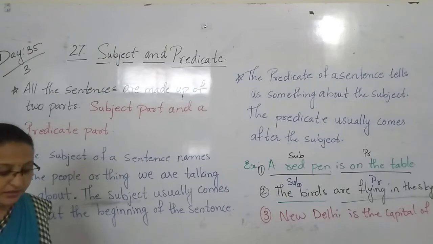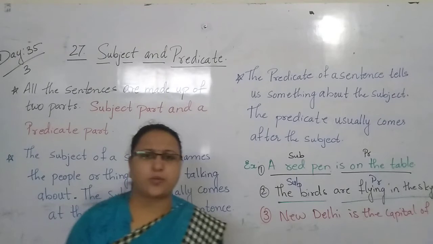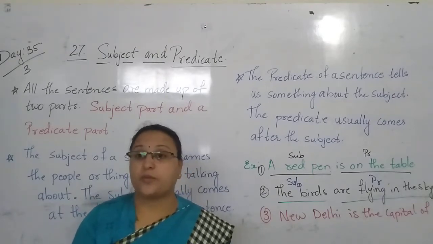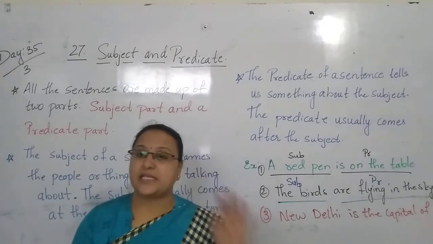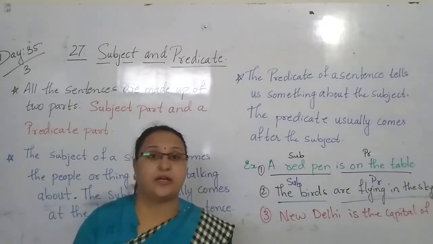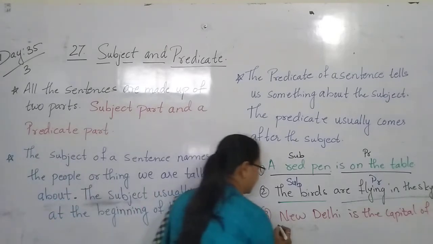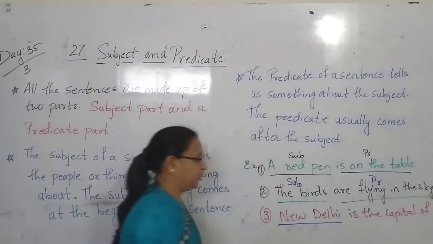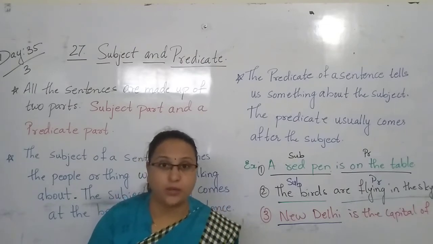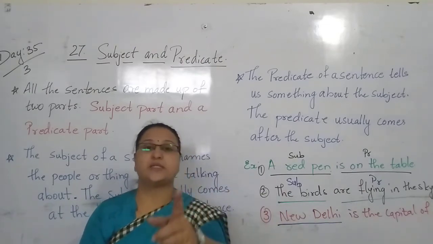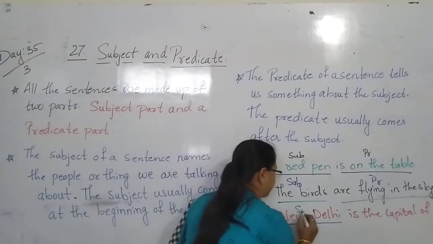So here, now, what is the capital of India? About what are we talking? We are talking about the place now. Yes? Which place is the capital of India? New Delhi. Yes, New Delhi. New Delhi is the place. So it is the subject, children. We are talking about New Delhi. So New Delhi is what here? It is the subject. So we will write here, subject.